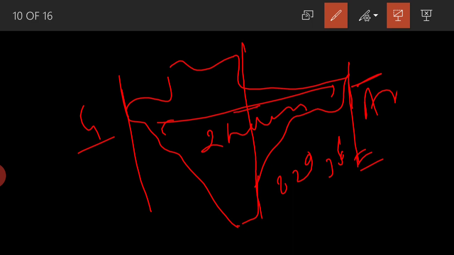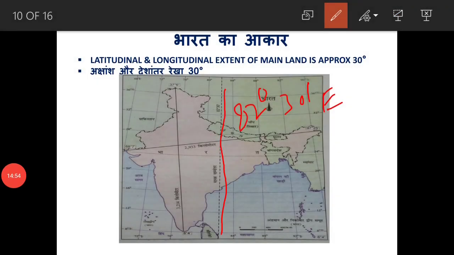Here is Mirzapur, Uttar Pradesh. So this line is taken as the standard meridian and standard time. From here, the local time of this place is considered as the time for the whole country. That is the standard time for the whole country.